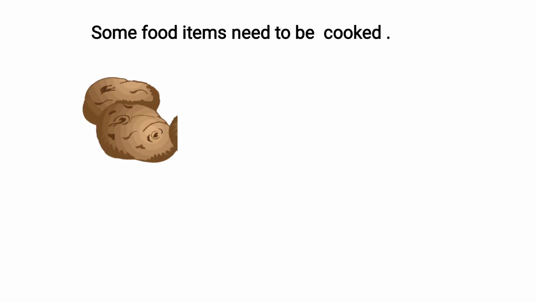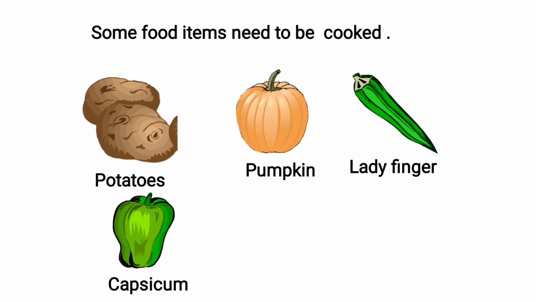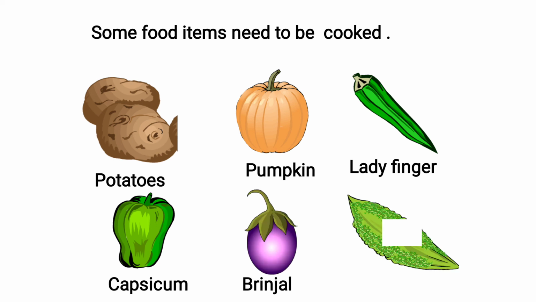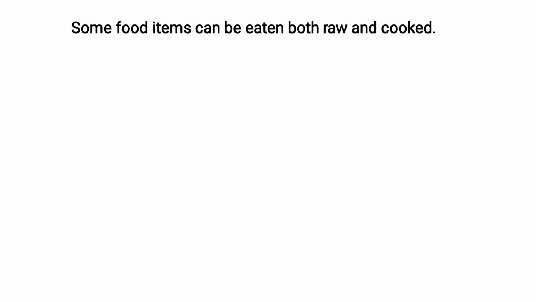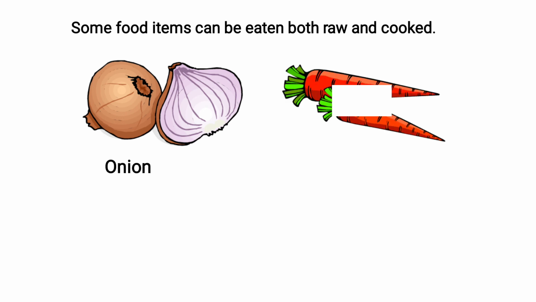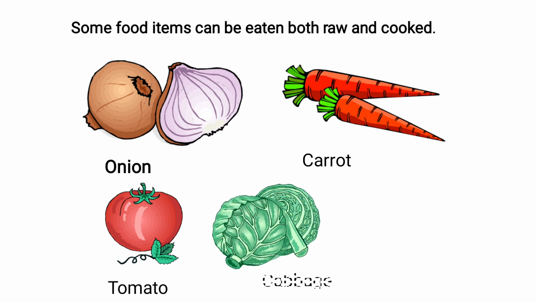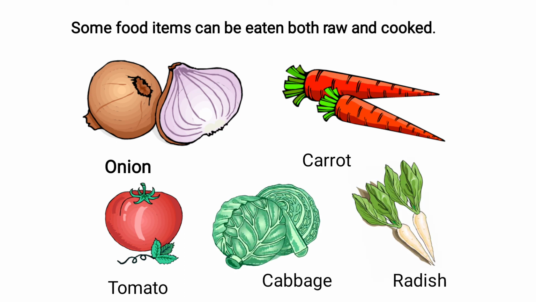Some food items need to be cooked. For example, potatoes, pumpkin, ladyfinger, capsicum, brinjal, and bitter gourd. Some food items can be eaten both raw and cooked, like onion, carrots, tomato, cabbages, and radish.